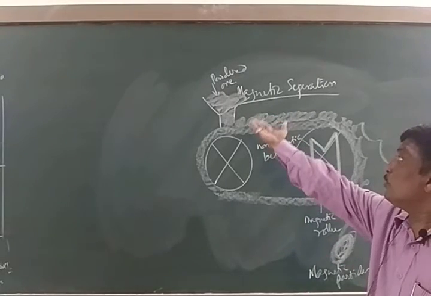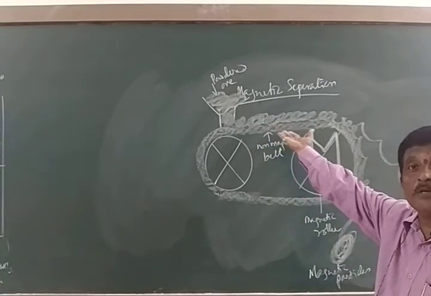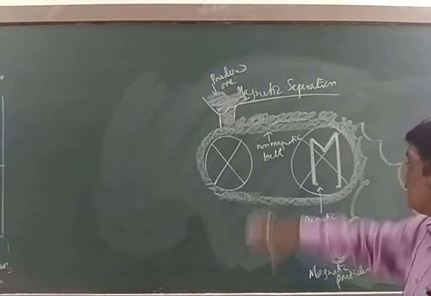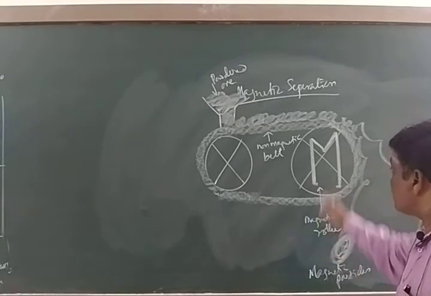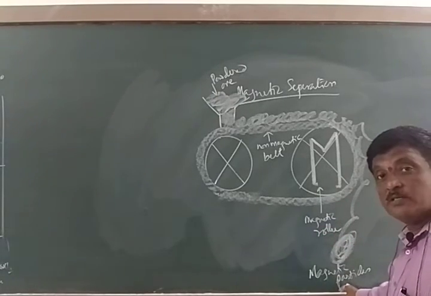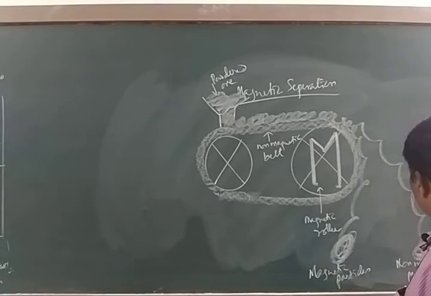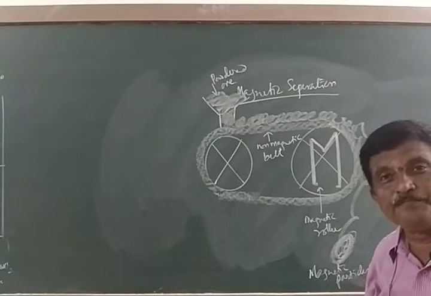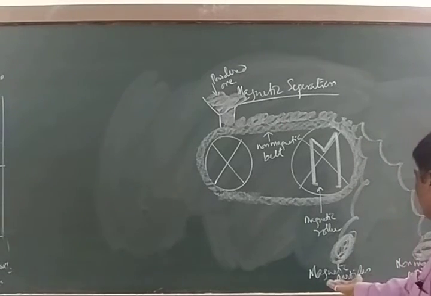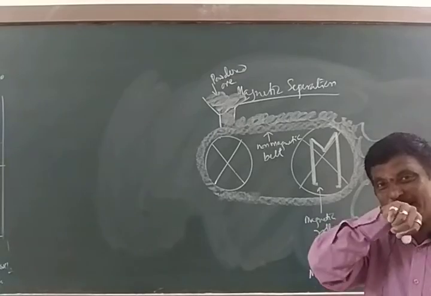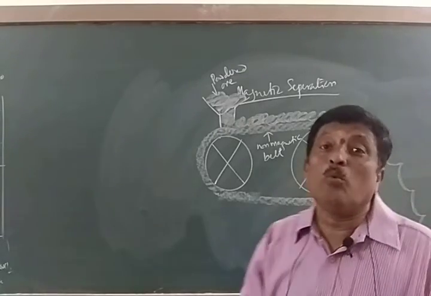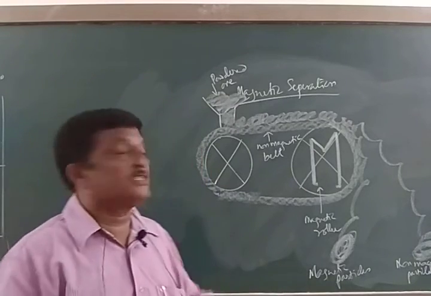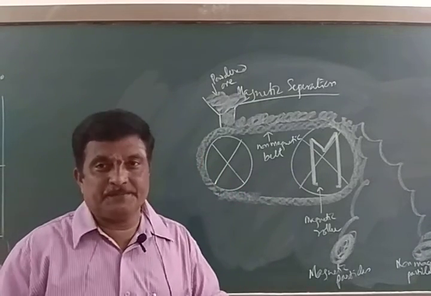You take a powdered ore which is allowed to fall over a non-magnetic belt revolving around the magnetic roller. As a result, all the magnetic particles are attracted by the roller, hence they fall near it, whereas the non-magnetic particles, which are not attracted by the roller, fall away from the roller. This is how we separate magnetic and non-magnetic particles. That's why I said that one of them should be magnetic in nature. Is it clear? This is about magnetic separation.